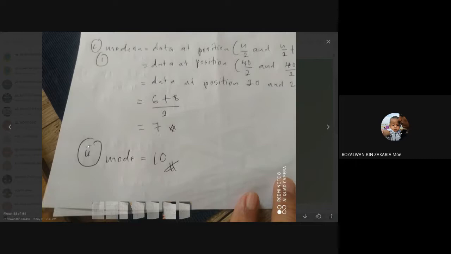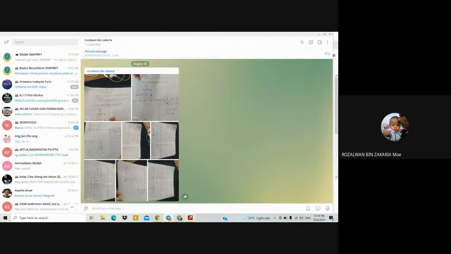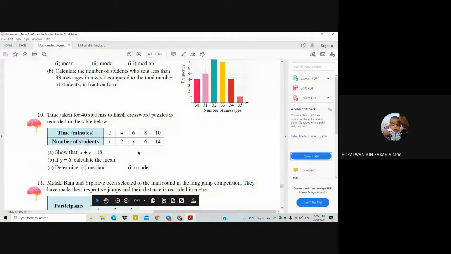Okay, next, to find the mode. Remember, the mode is the data which has the highest frequency. So if you refer to the table there, the data which has the highest frequency is data 10. Okay, so the answer is 10 here. Sorry, the number of students, 10 minutes. Yeah, the answer is 10 minutes. Okay, because the number of students is 40.